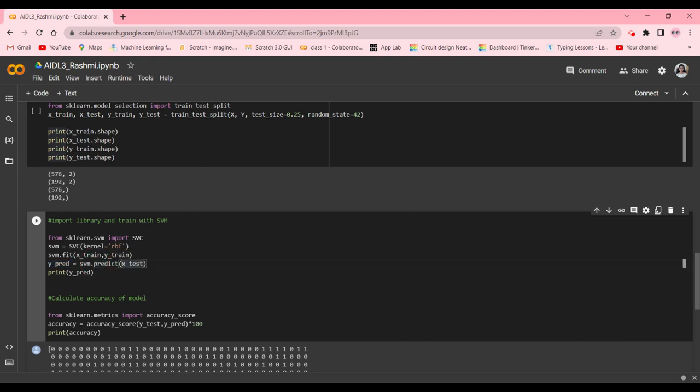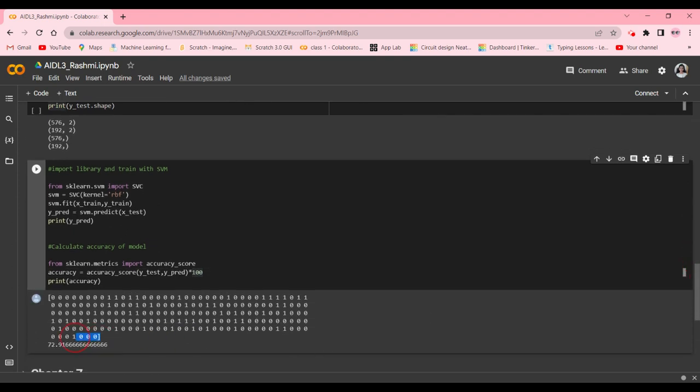Now we're going on to predicting, and then we're going to print y_pred. Now we're going to calculate the accuracy of the model. So from sklearn.metrics, we're going to import accuracy_score. Accuracy is equal to accuracy_score(y_test, y_pred) multiplied by 100, and that is our accuracy.